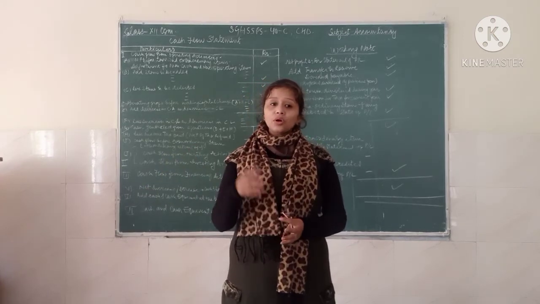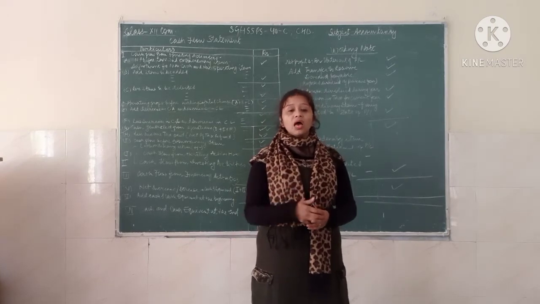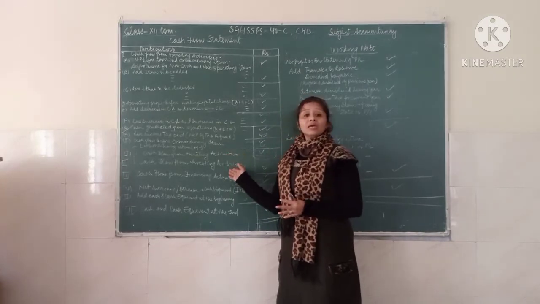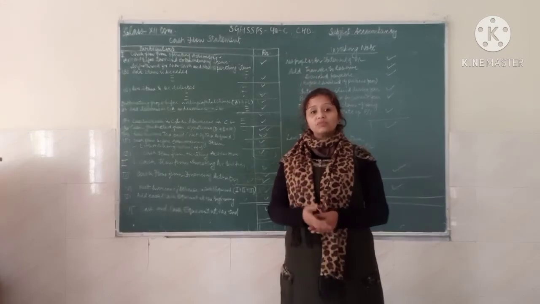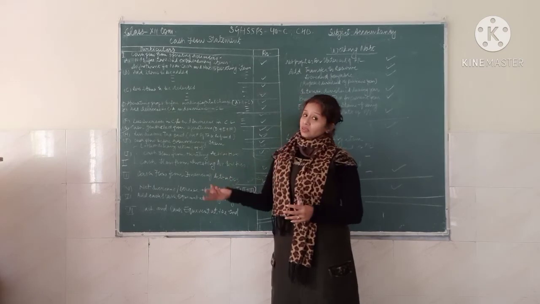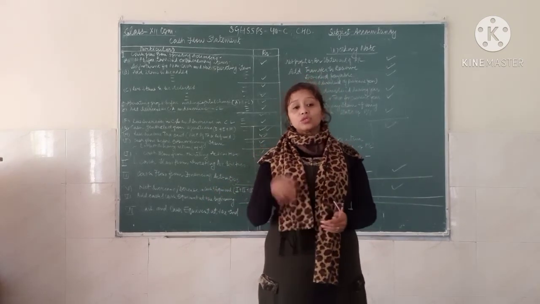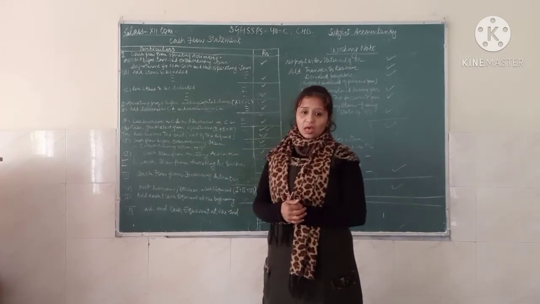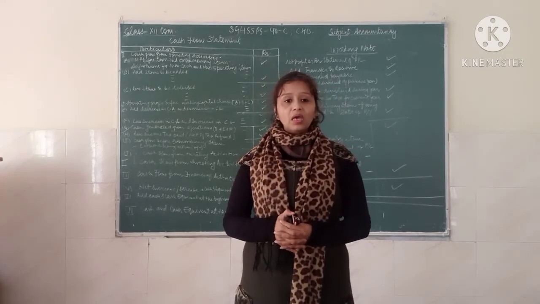Until and unless you understand how to make the asset account, the provision for depreciation and the provision for taxation, you will not get the right amount, because you will find there are some missing figures which might be used in the investing activity, the financing activity or the extraordinary item. So it is very important to know how to make these accounts. This is all about the cash flow statement, and I am just suggesting to you that it is a very big topic.